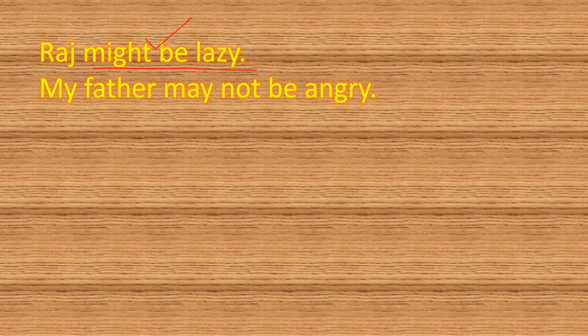Some more examples under this usage, that is possibility. Raj might be lazy. I have mentioned might be, so the chances are less. Raj may be lazy or may not be lazy, that is called lower degree of probability. My father may not be angry, which means most probably my father may not be angry. This is called higher degree of probability.